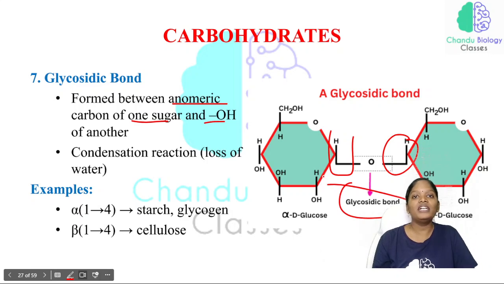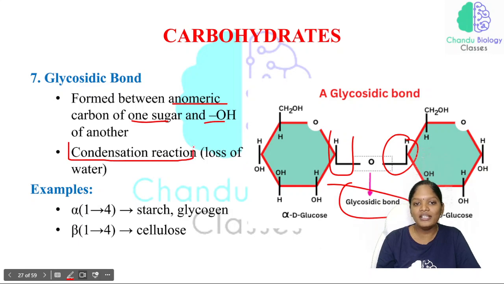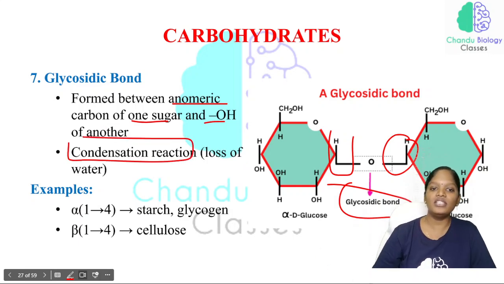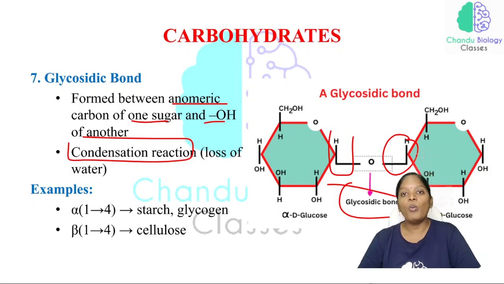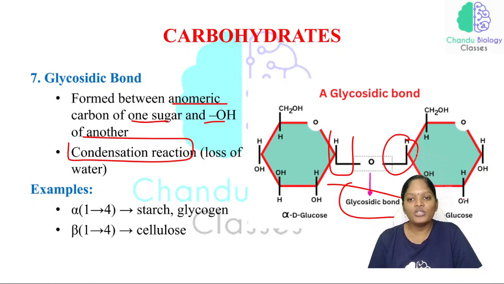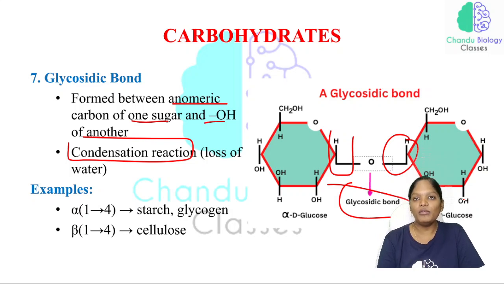This interaction is called a glycosidic bond. And what will be the important reaction happening here? That will be the condensation reaction, in the sense there will be the loss of water. The water is lost in the formation of the glycosidic bond. So the glycosidic bond is formed between the anomeric carbon of one sugar and the OH group of another, and whenever these two are linked, water is released, so this reaction is called a condensation reaction.